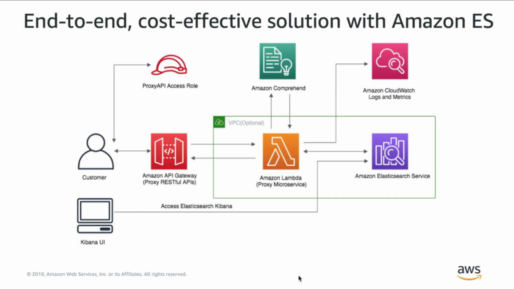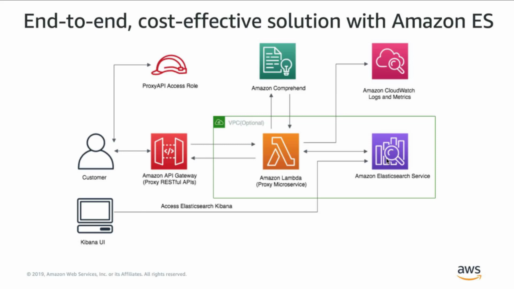The middle component is our Lambda-based proxy microservice to do the heavy lifting. So what it does is it implements the business logic to not only pass through the request to the Elasticsearch domain, but also has the business logic to get the document insights from the Comprehend. Finally, on the right, it's the Elasticsearch service domain, which acts as an index data store as well as the